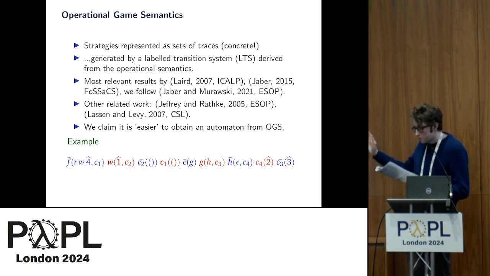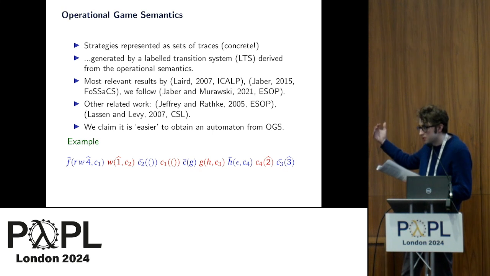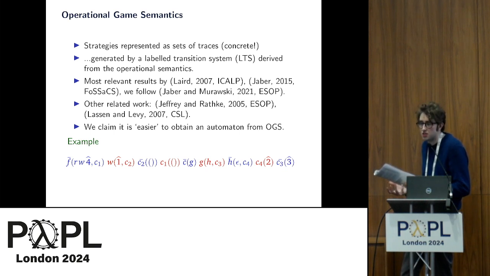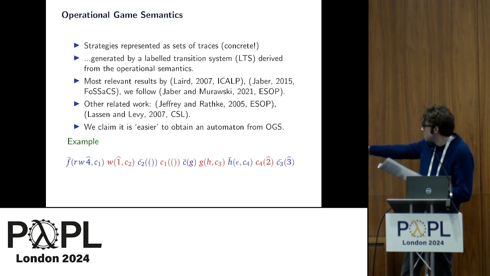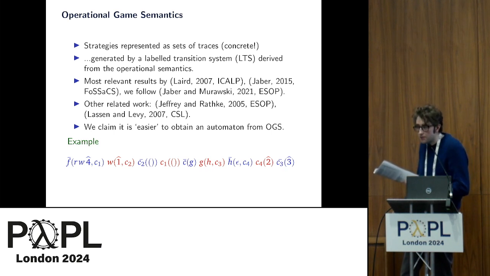We will have some well-formedness conditions, namely bracketing, which is the standard notion that we must answer the most recently unanswered question, and visibility, which corresponds to only using things that are lexically in scope. So in this case, visibility would mean after the answer of C1, we would be unable to use W.